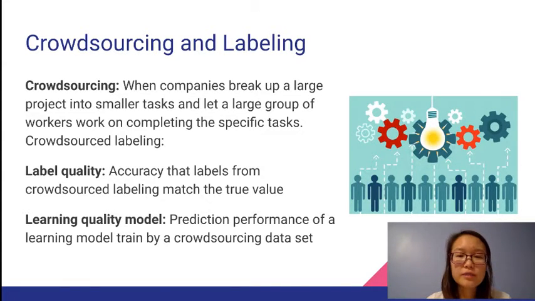Learning model quality is the prediction performance of a learning model trained by crowdsourcing dataset through a learning algorithm. One way that the quality of the learning model can be improved is to improve label quality by reducing the amount of noise present in labels.